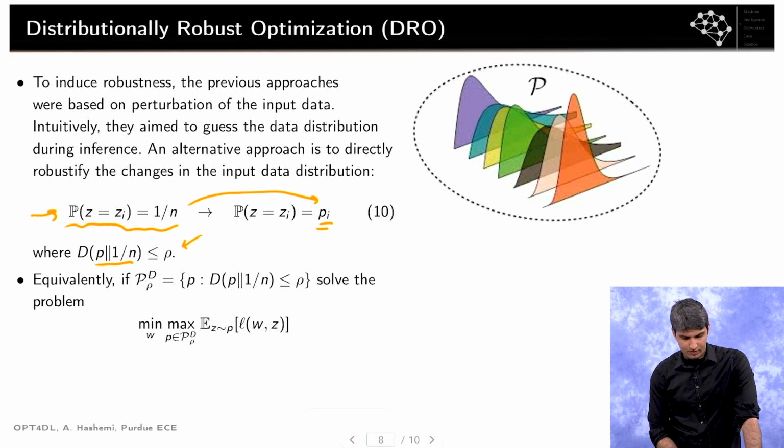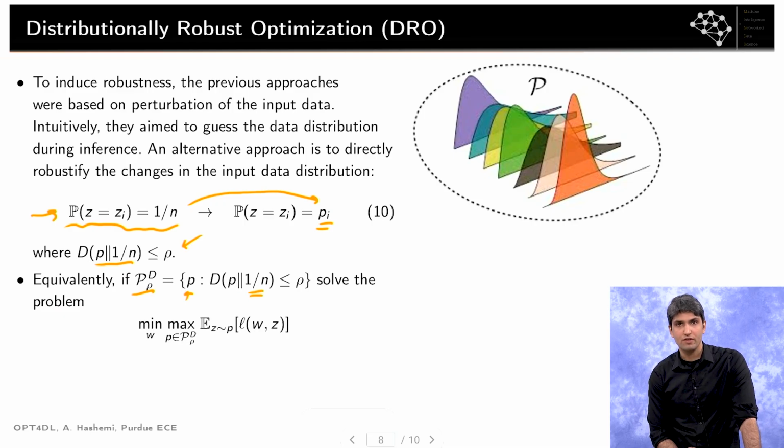Equivalently, this is what we are trying to do. Let us define a confidence set, P, which is all distributions that have a bounded perturbation with respect to the uniform distribution.